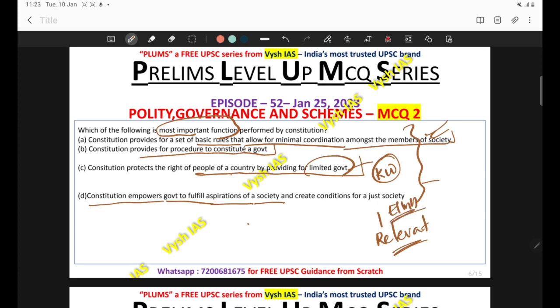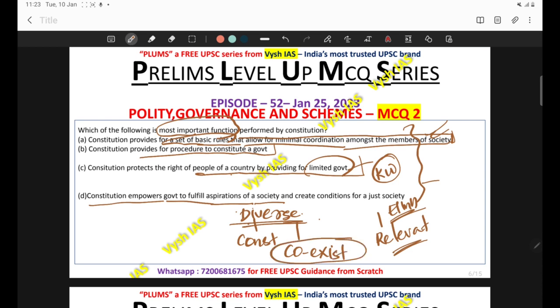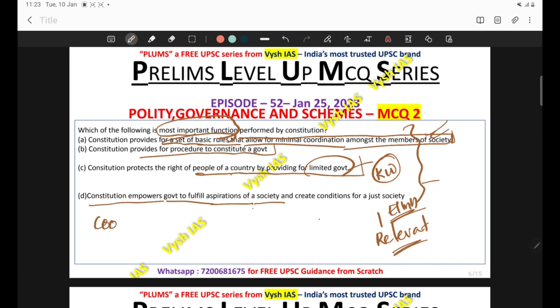If you look at the first statement, it is providing basic rules that allow for minimal coordination. Is it making sense? Yes, no? Why would we need a constitution in the first place? We are all coming from varied backgrounds, and in each and every country there will be people from different backgrounds. They will be coexisting. So the primary need of those people is peaceful coexistence. Peaceful coexistence is the primary need of a country. So there should be minimal coordination. No one should be interfering in others' matters.